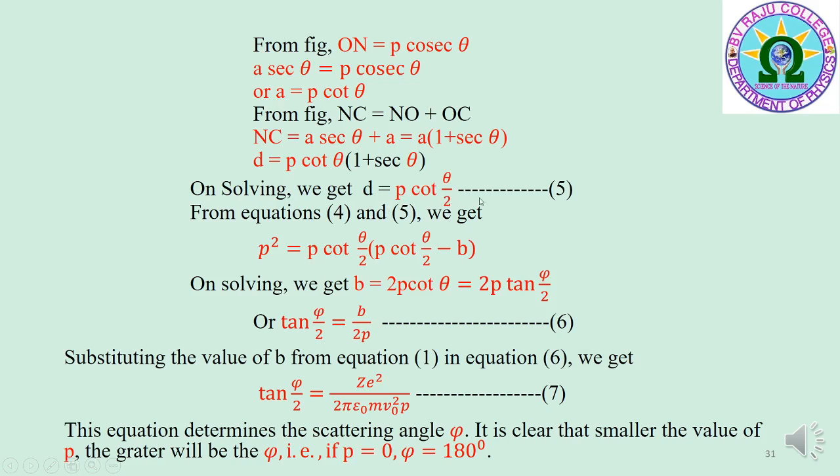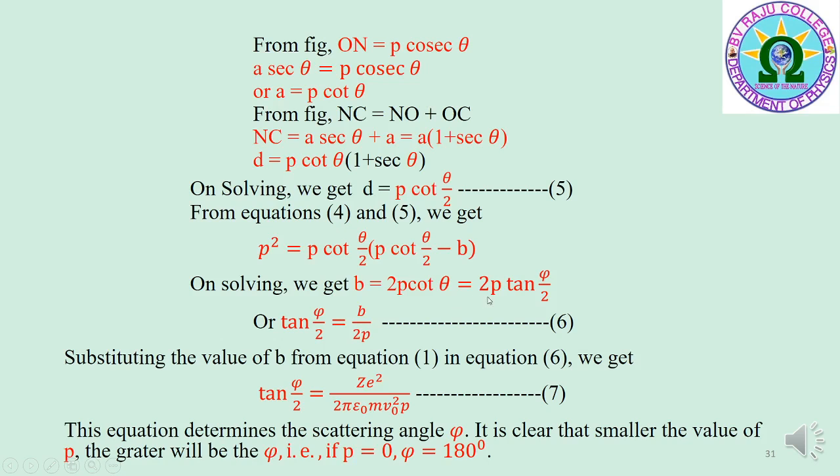That is equation 5. From equations 4 and 5, we get P square is equal to P cot theta by 2 into P cot theta by 2 minus B. On solving, we get B is equal to 2P cot theta.